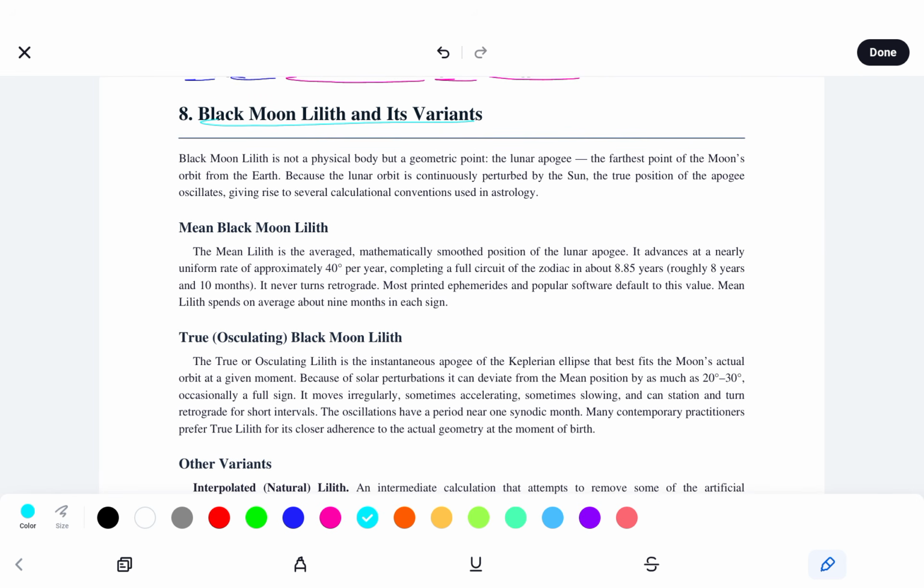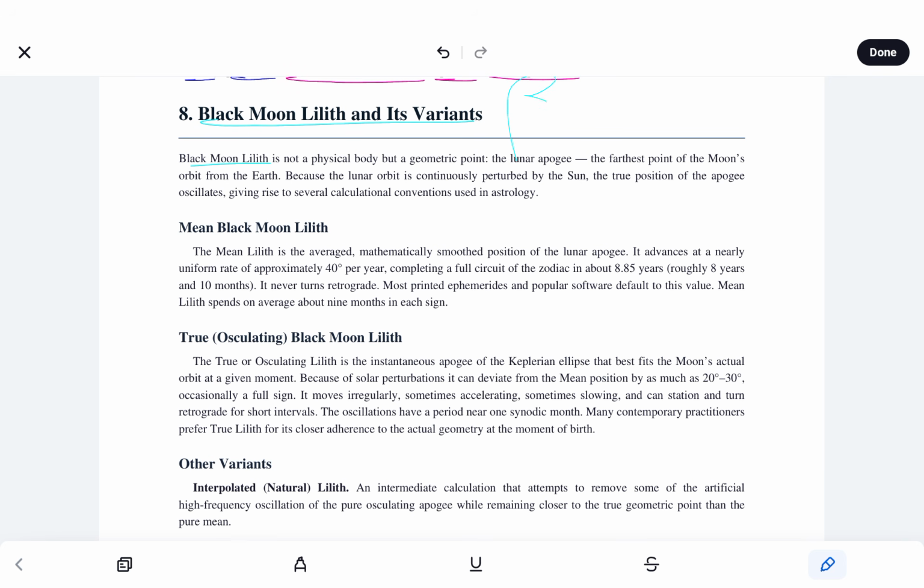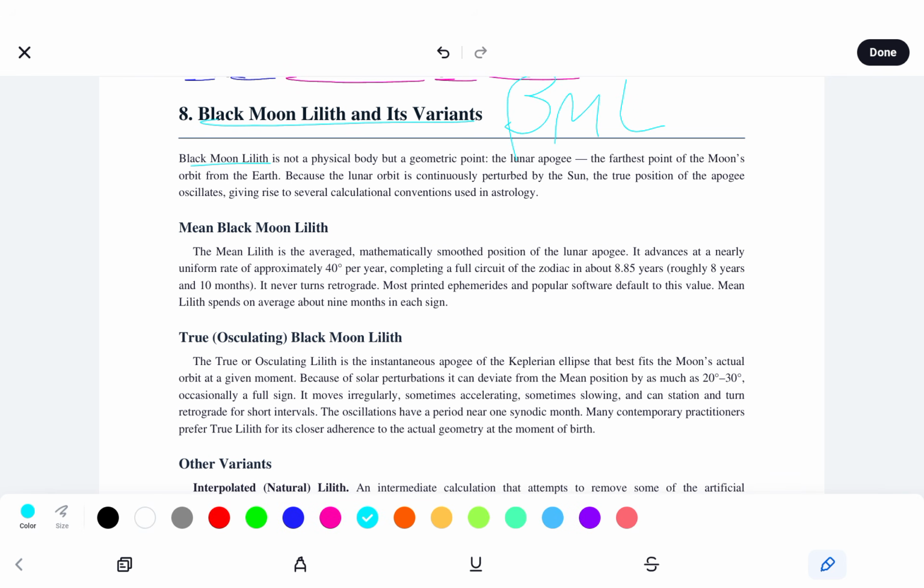Black Moon Lilith and its variants. So Black Moon Lilith, I'll start calling it BML.